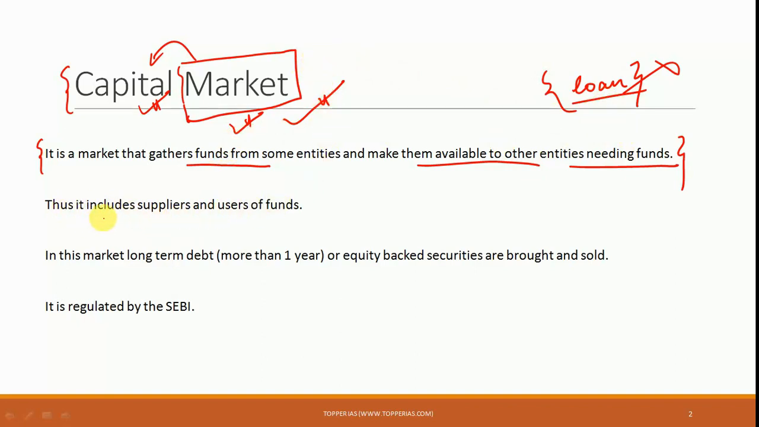So definitely, if this is a market, it will include suppliers and users of funds. The suppliers of funds will be households, some mutual funds, and other funds like the pension funds. These are some examples of suppliers, and the users will be companies who will be requiring these funds from the market. Another thing that you should know is that in this market, long-term debt or equity-backed securities are bought and sold.